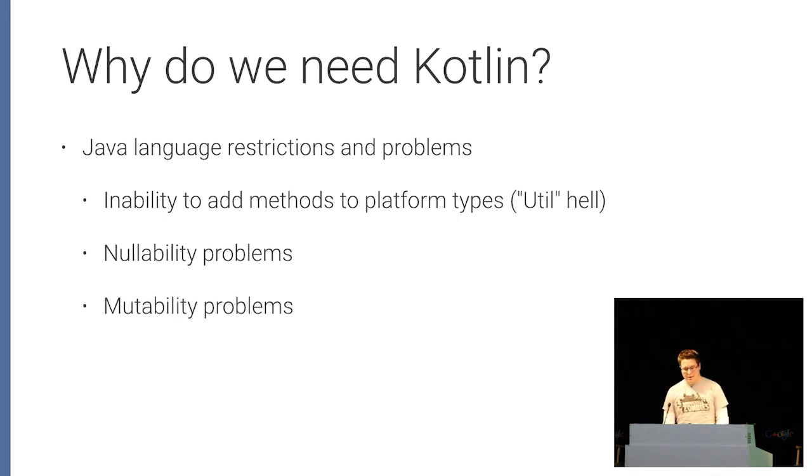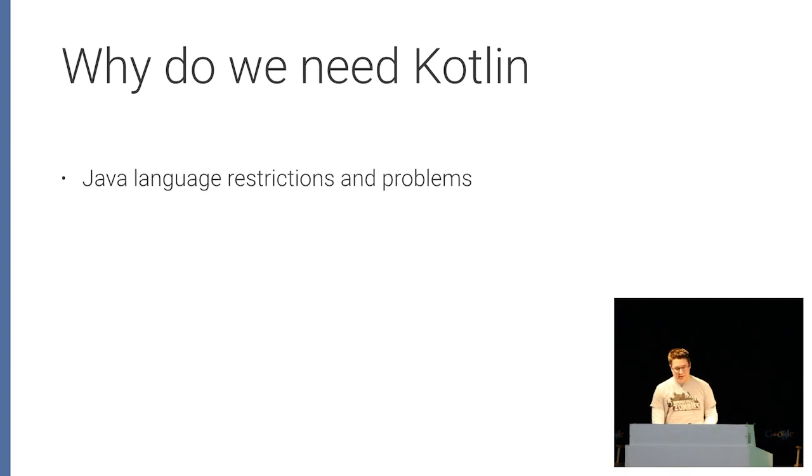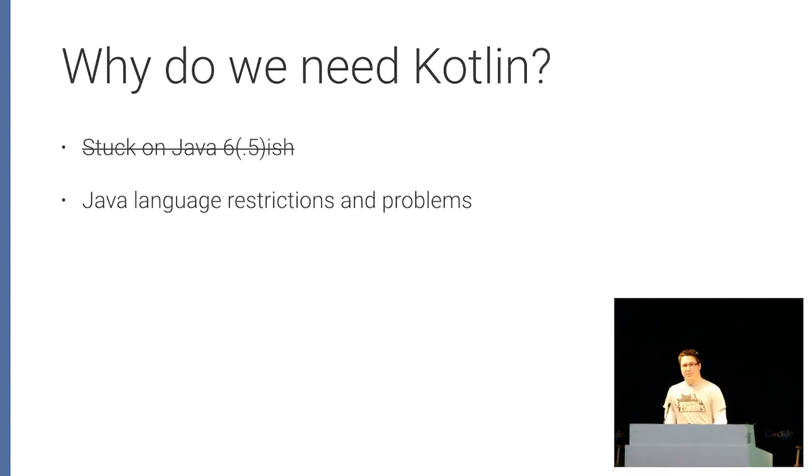There's a lot of mutable collections and mutable objects, and so with the heavy threading that an Android app requires, this can cause problems. And then Java itself is just a very verbose language. It has a lot of ceremony around the things that other languages do in a much more terse syntax. So those are the problems of the Java language.